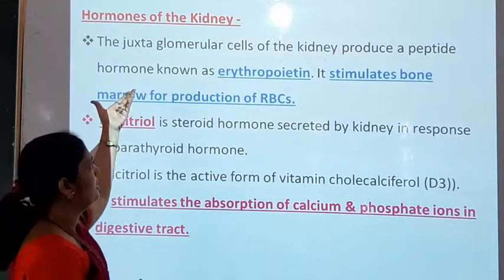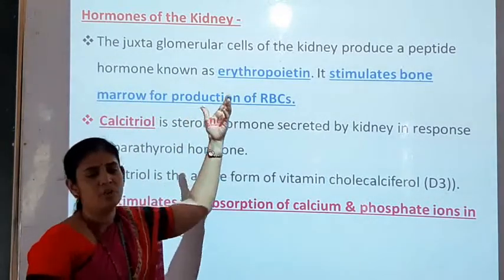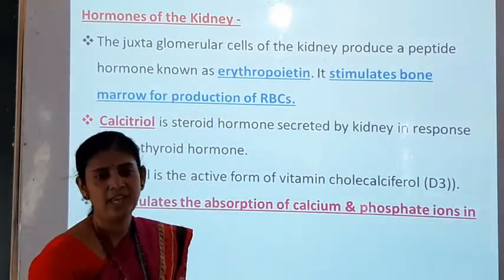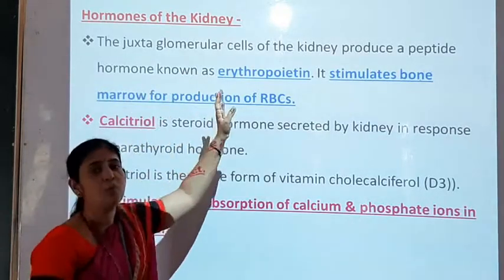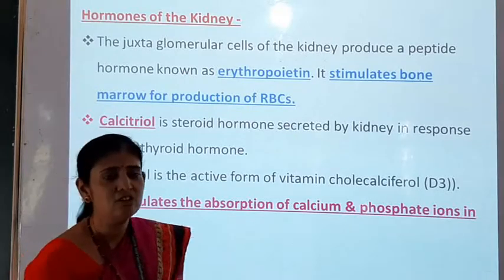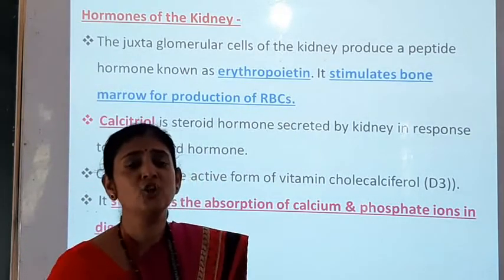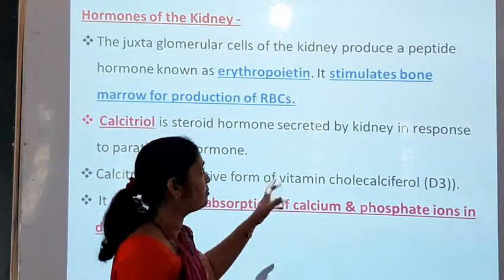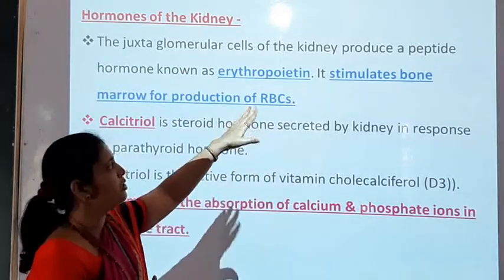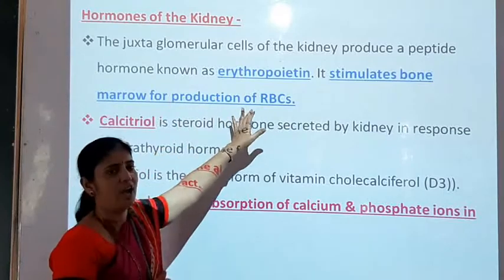So here the juxtaglomerular cells of the kidney, JG cells, we can see here. These cells secrete a hormone called erythropoietin. And this erythropoietin is responsible for erythropoiesis, that is the formation of red blood corpuscles, RBCs. So it stimulates the bone marrow for the production of RBCs.